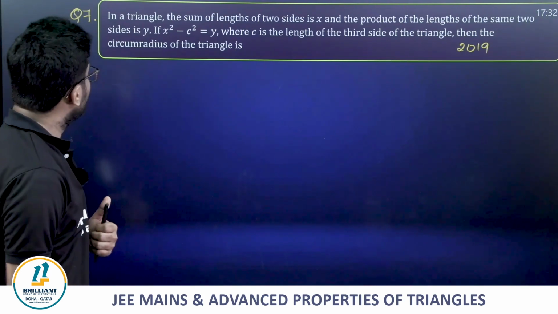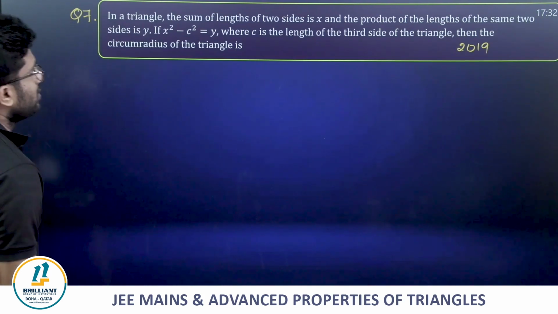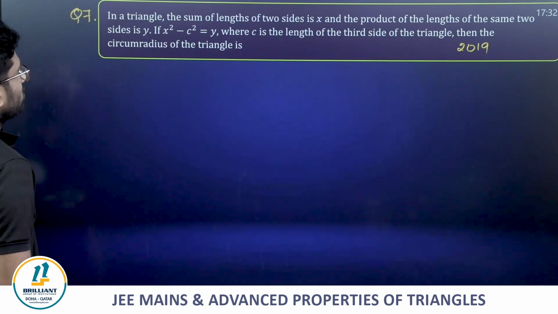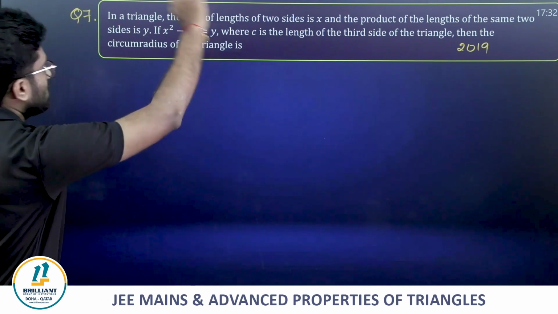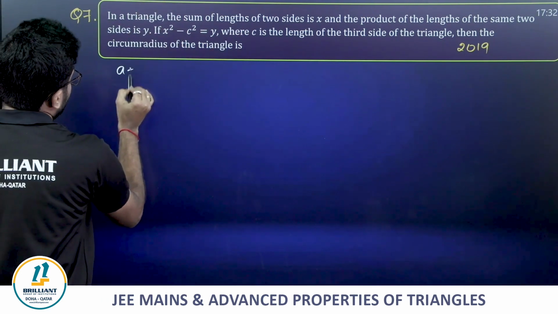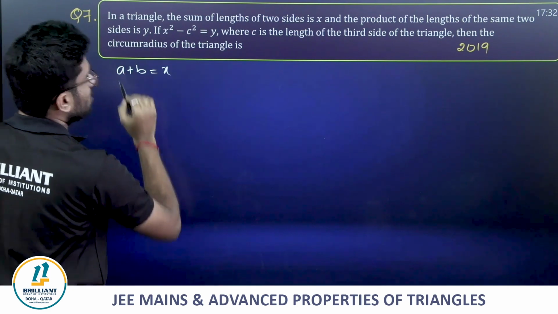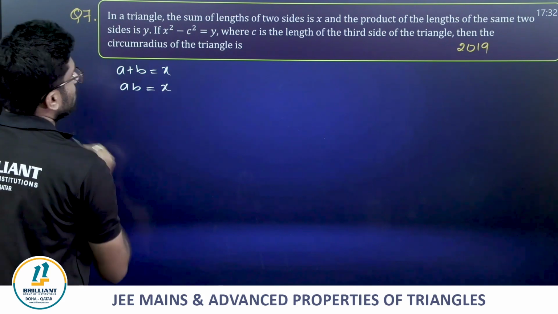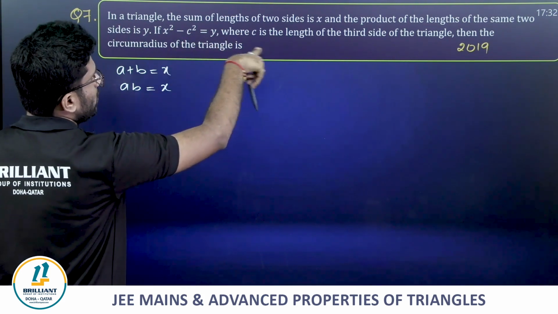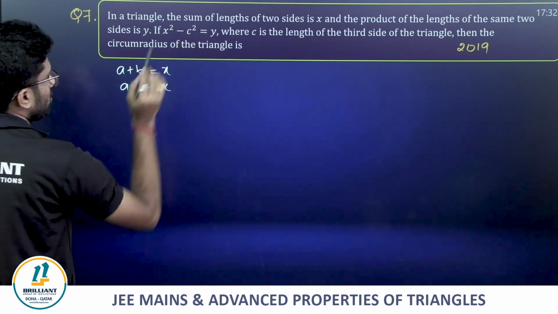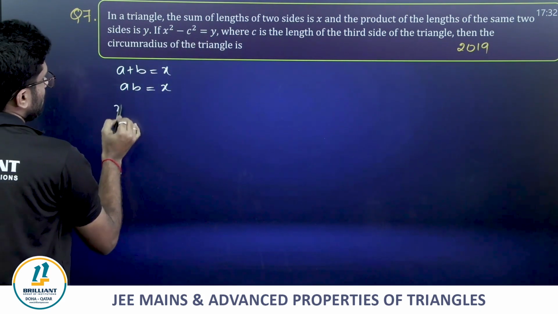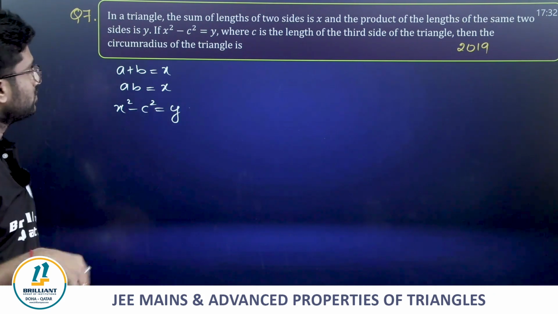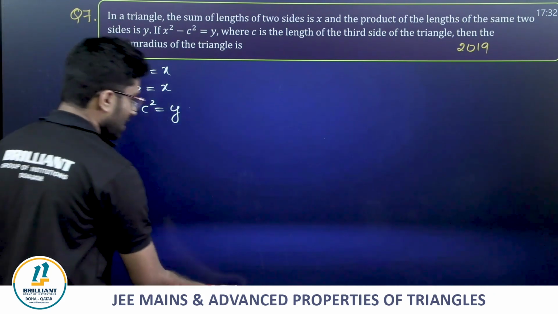Next, good question. In a triangle, the sum of the lengths of two sides is x and the product of the lengths of the same two sides is y. Let us take a plus b is equal to x, and the product a into b is y. If x square minus c square is equal to y, where c is the length of the third side, then the circumradius, capital R, they are asking.